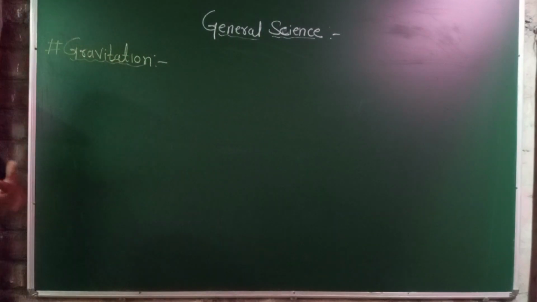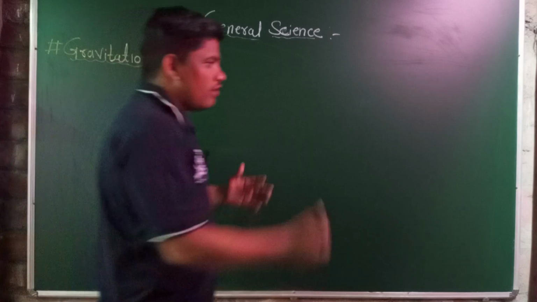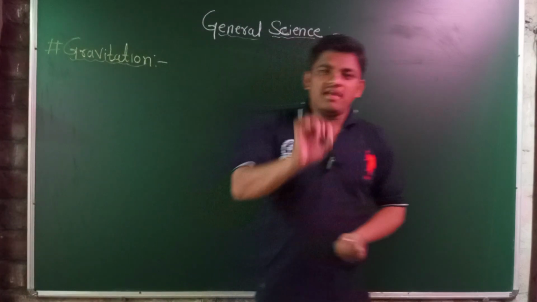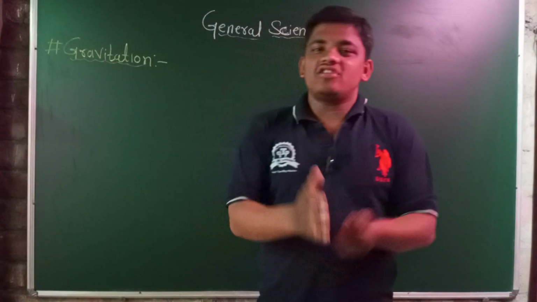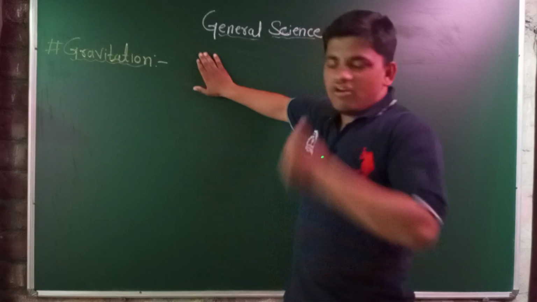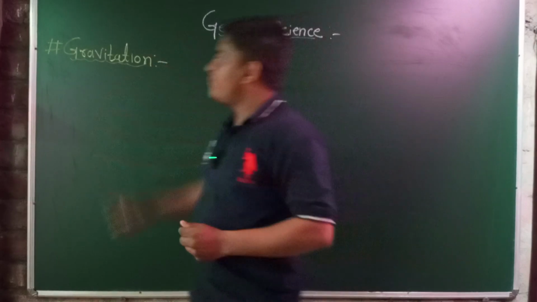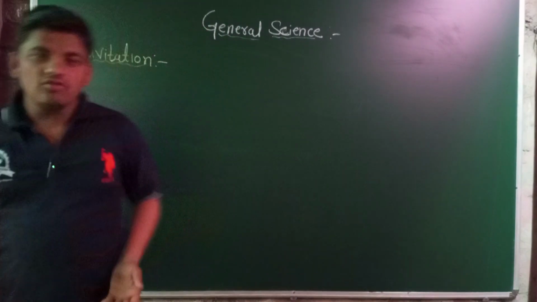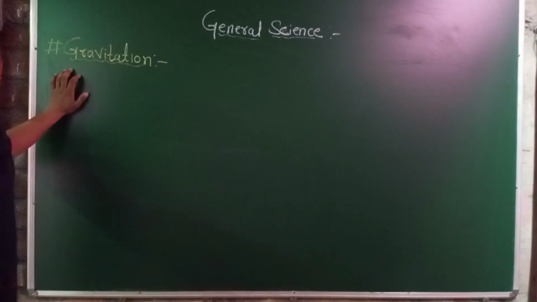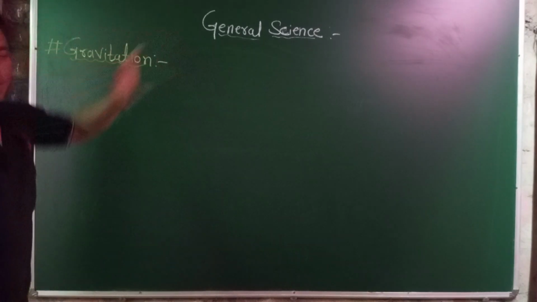But this is only partially true. The story may be correct, but it does not give the whole information about the laws or the concept of gravitation.